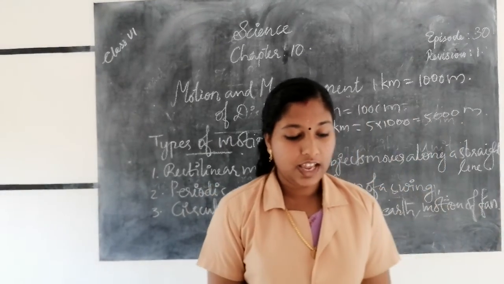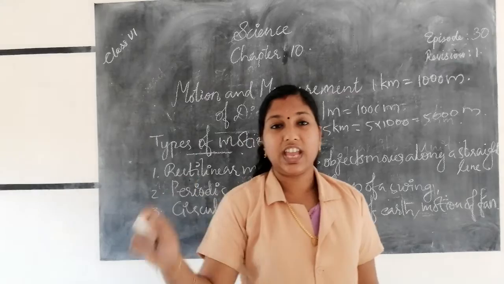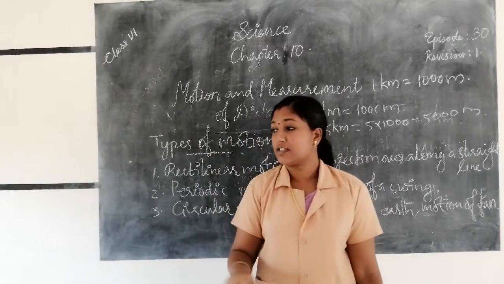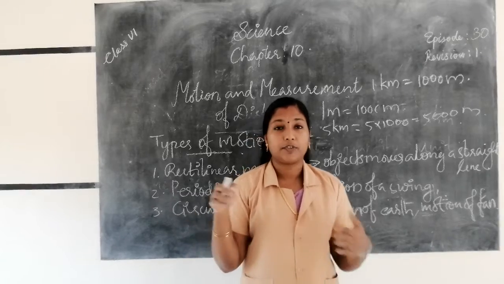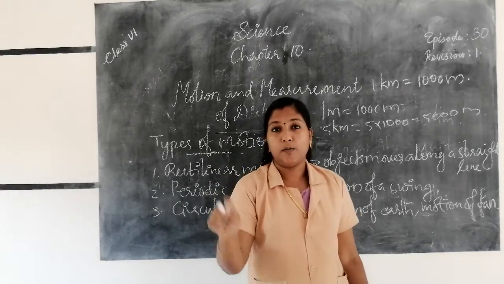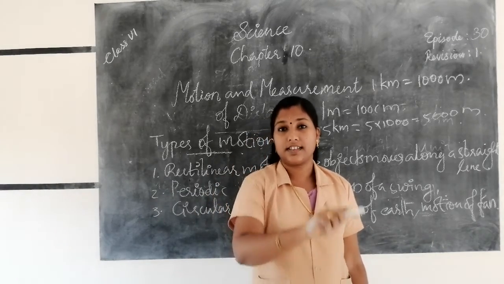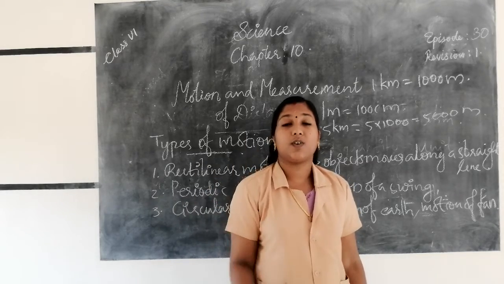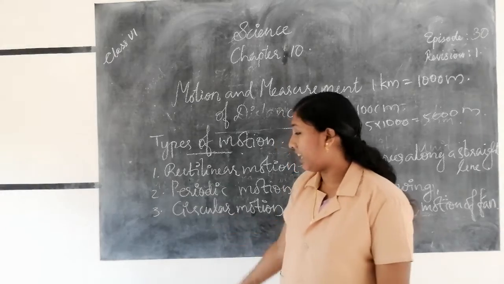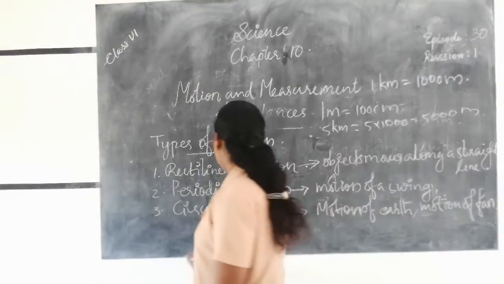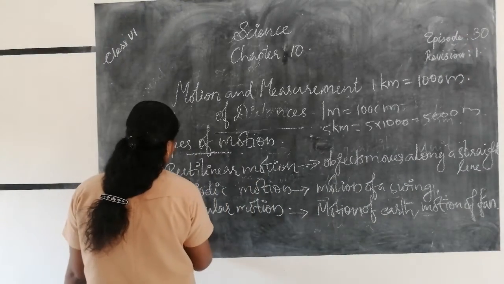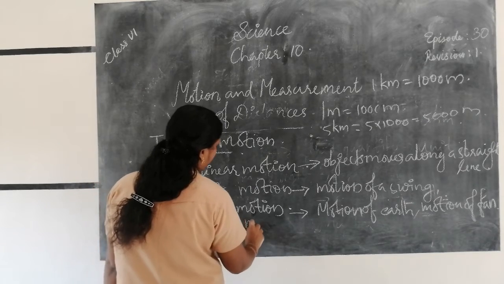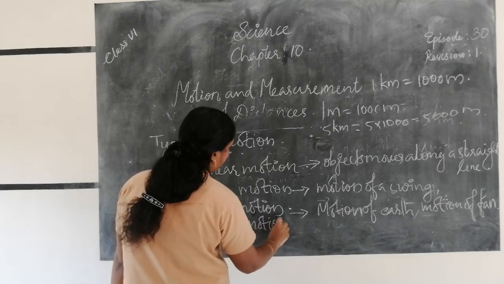Next, motion of the wheel of a bicycle. What happens to the motion of the wheel of a bicycle if it is moving along a road? What is the movement of the wheel? Yes, it is moving in a circular path. That motion of a wheel is called circular motion or rotational motion.